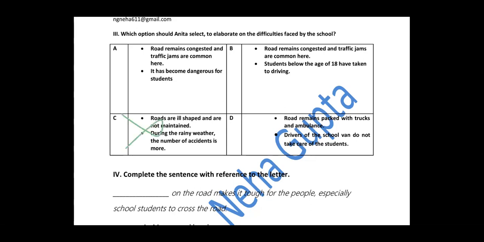Next is road remains packed with trucks and ambulance. Okay, somehow because of the traffic jams, we can say this. Somehow it is going. Drivers of the school van do not take care of the students. Not at all. So these three options are incorrect. So this is the correct one. Fine. So read all the options. Though after reading the first point, you sometimes feel that this may be correct, but read all the options. Try to justify to yourself why the others are wrong. Fine. So let me erase it. Let's move to the next question.